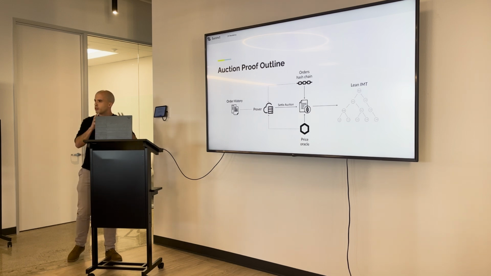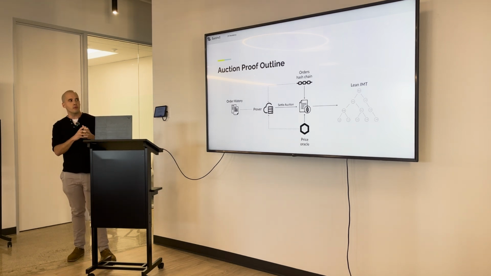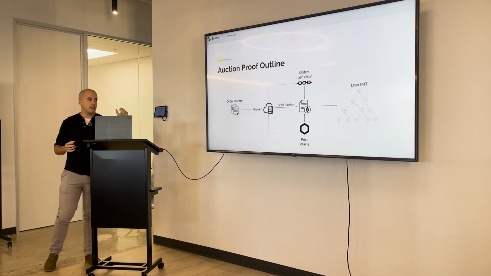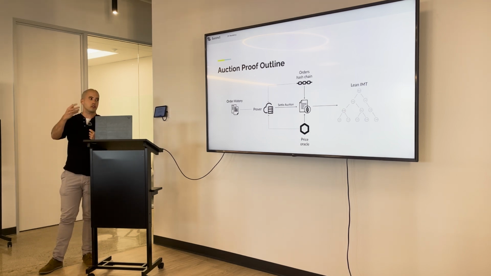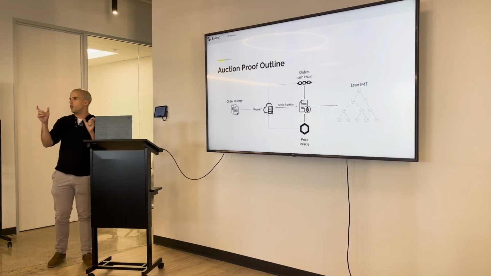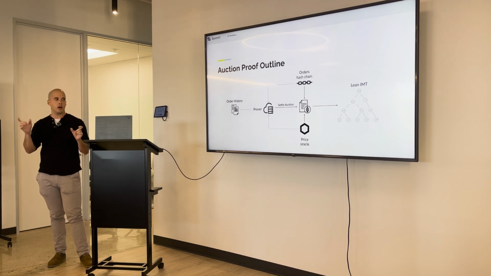So actually, let's just focus a little bit more on what the auction proof actually does. We take as inputs the order history. With that order history, we're able to reconstruct this hash chain. So we know that we're not tampering with anything. We're not censoring anybody. The orders are as they were placed on chain.